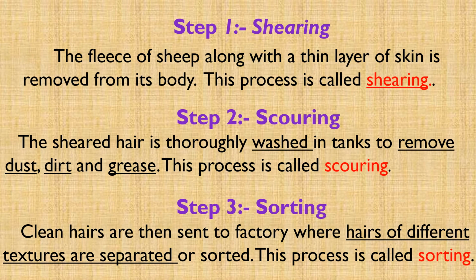From the video, we learned that the processing of fibers into wool, the first step is shearing. The fleece of sheep along with a thin layer of skin is removed from its body. This process is called shearing. From this step, we get the fibers of the sheep. Then the fibers are washed in tanks to remove dust, dirt and grease. This step is called scouring.